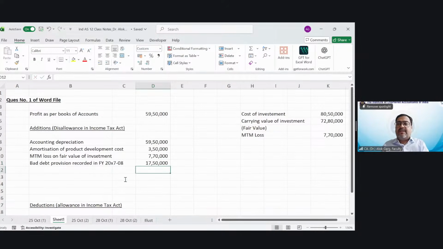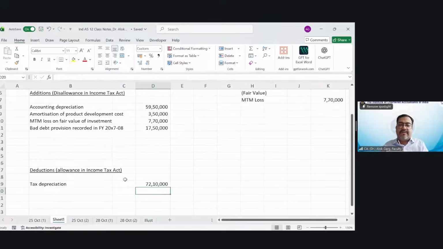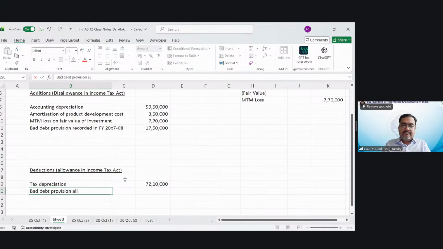17,50,000. I have recorded a bad debt provision of 17,50,000. Now I have to allow this bad debt provision also, right? Bad debt provision allowed as per the IT Act. Sir, but we never read this provision of 20%, 30% in our direct tax.